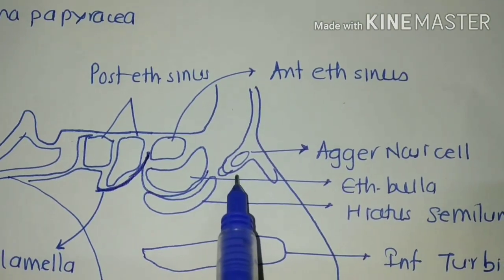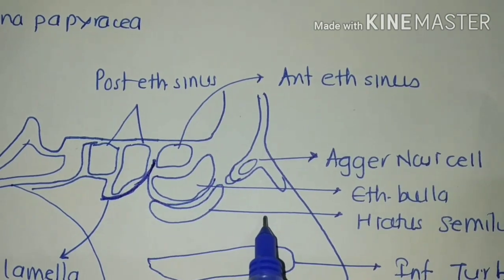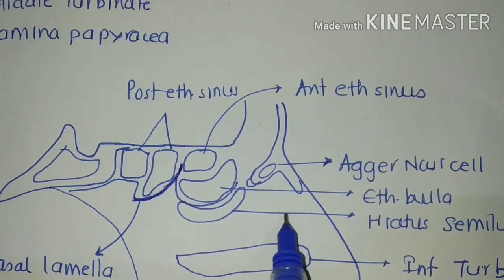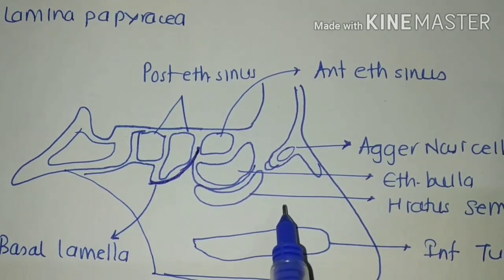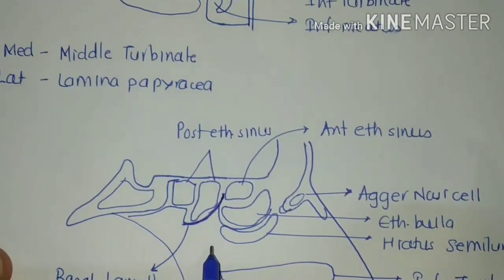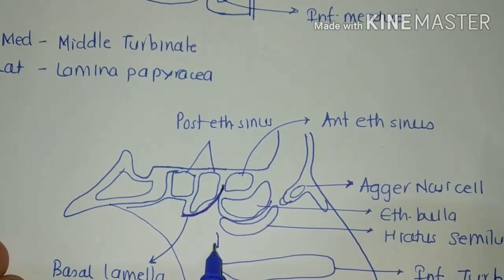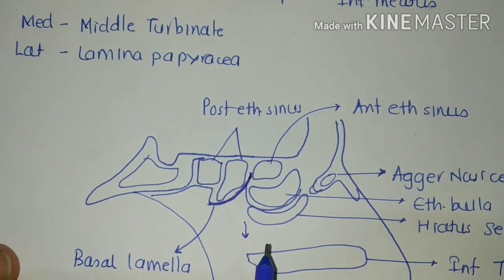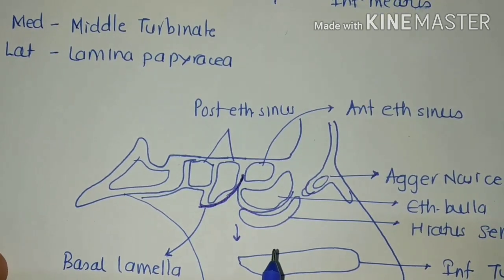So the agger nasi and the atrium of the middle meatus come in anterosuperior and anterior relation of the osteomeatal complex. Clear? And again inferiorly you can see it is open in the middle meatus. Clear? So these are the boundaries of the osteomeatal complex.